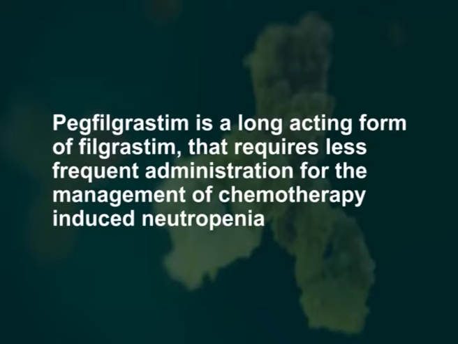The addition of a polyethylene glycol moiety to filgrastim results in the development of pegfilgrastim. Pegfilgrastim is a long-acting form of filgrastim that requires less frequent administration for the management of chemotherapy-induced neutropenia.